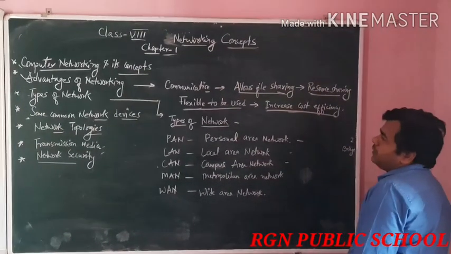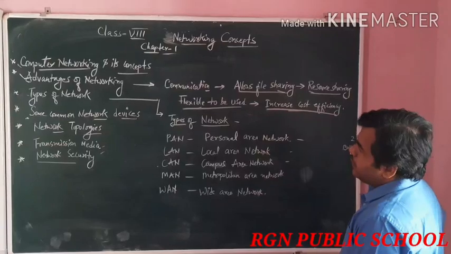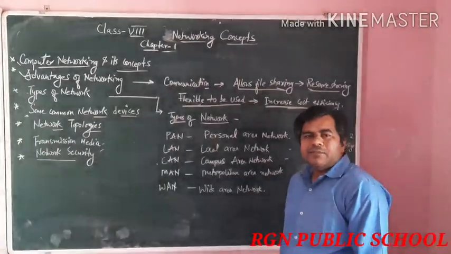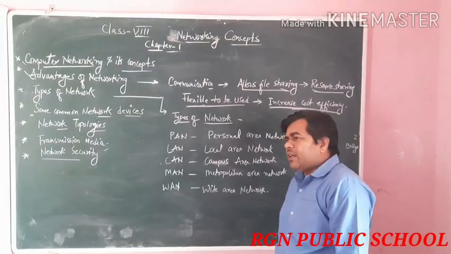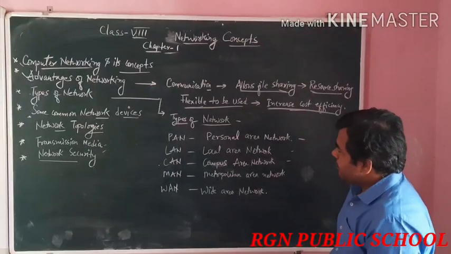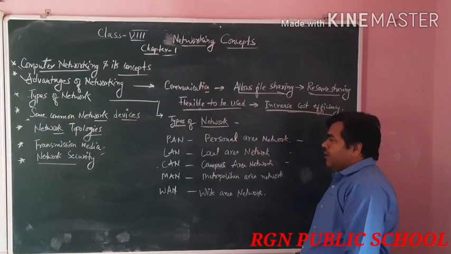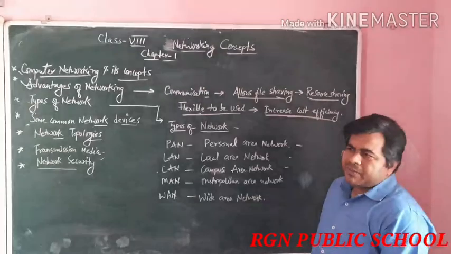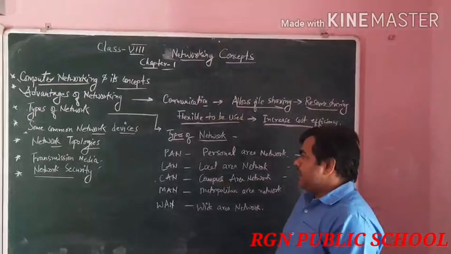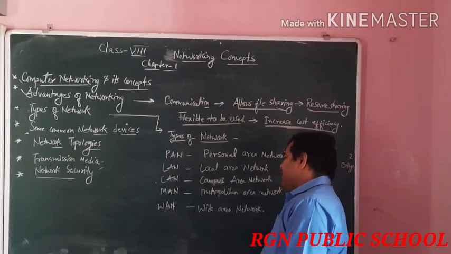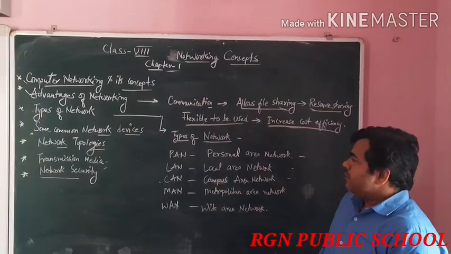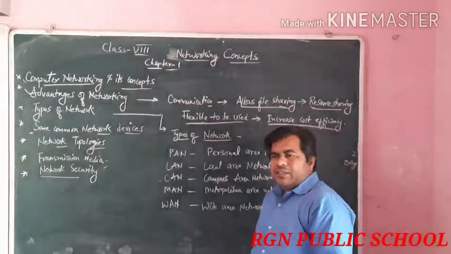Now, your third topic is types of network. What are the types of network? As per your syllabus, there are 5 types of network in your chapter 1. That is PAN, LAN, CAN, MAN and WAN. The full form of PAN is personal area network.